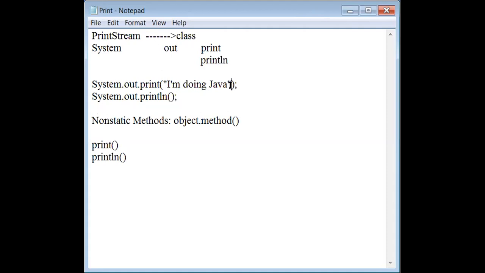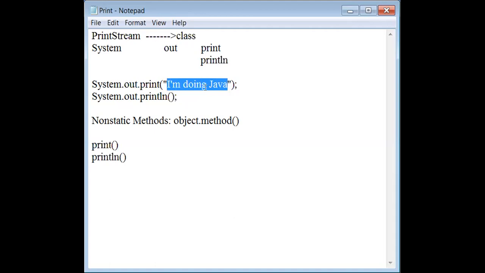And why are you giving double quotes? I can tell you that it is a string. String is a group of characters, or a collection of characters. So whenever you go with a group of characters, you have to put them in double quotes.